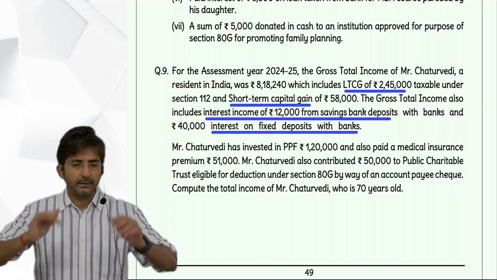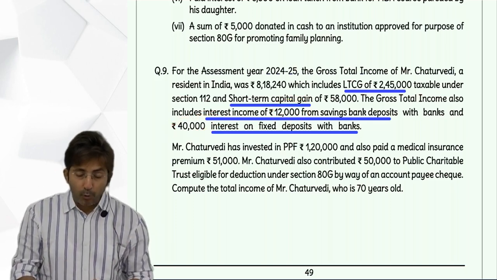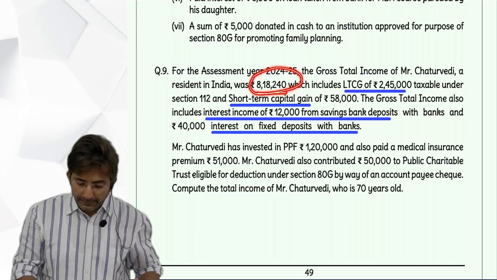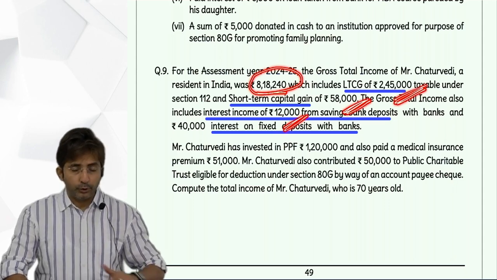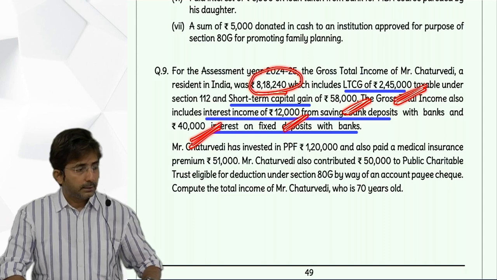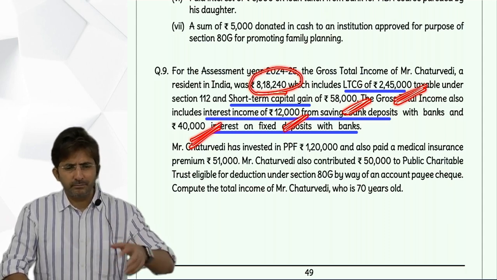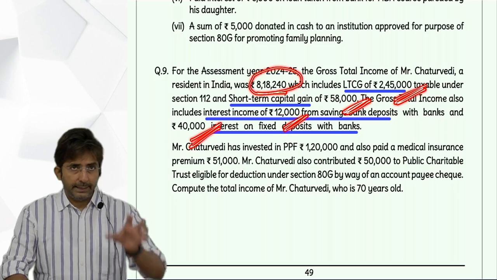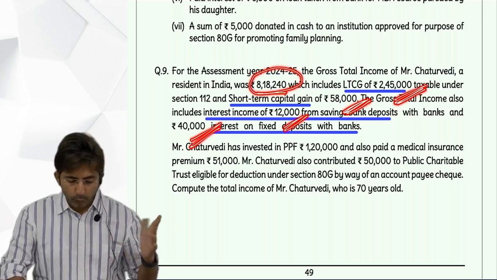You can write other income. Because see, we have gross total income of 8 lakhs 18,240, but out of which we have details of 2 lakh 45, 58, 12,000, 40,000. So if you remove these amounts, still there is some balance. So you can show it as other income. And your total should be gross total income 8 lakhs 18,240.